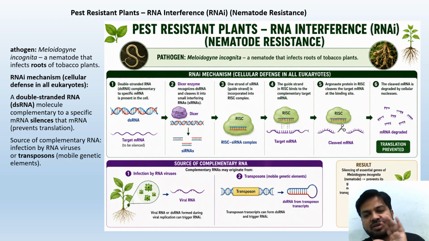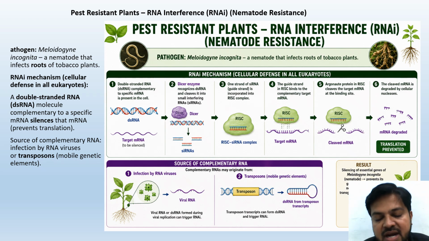Read this sequence like 10 times. Sequence-based questions are coming here. Source of the complementary RNA: infection by RNA viruses, viral RNA or the double-stranded RNA formed during viral replication can trigger the RNAi. Second, complementary RNAs may originate from transposons, that is mobile genetic elements which are moving. Double-stranded RNA from the transposon transcripts can trigger the RNAi.